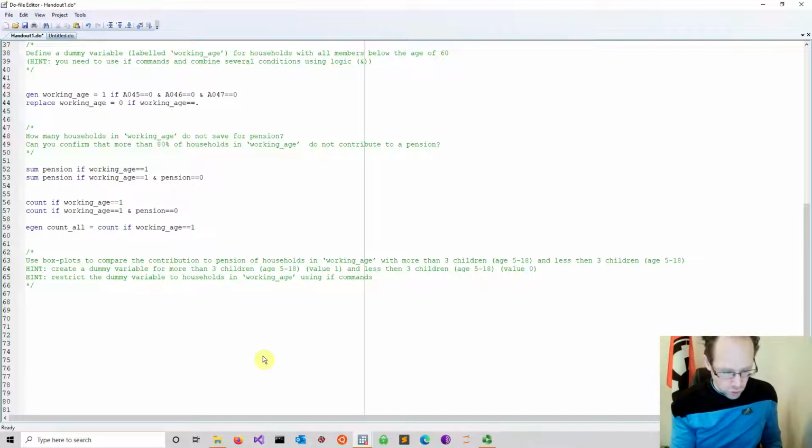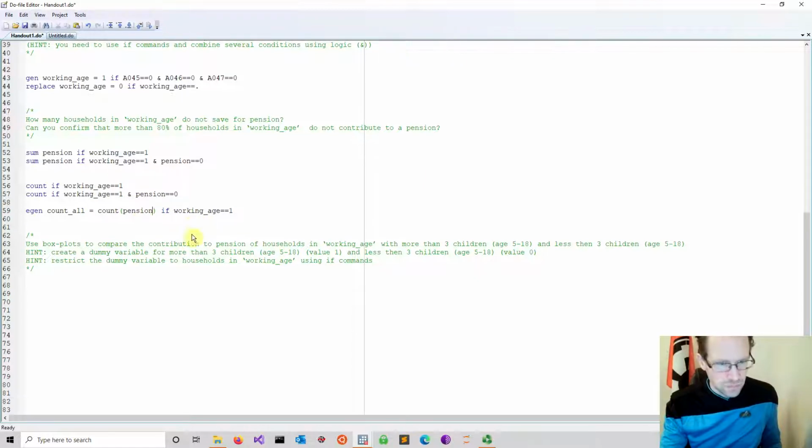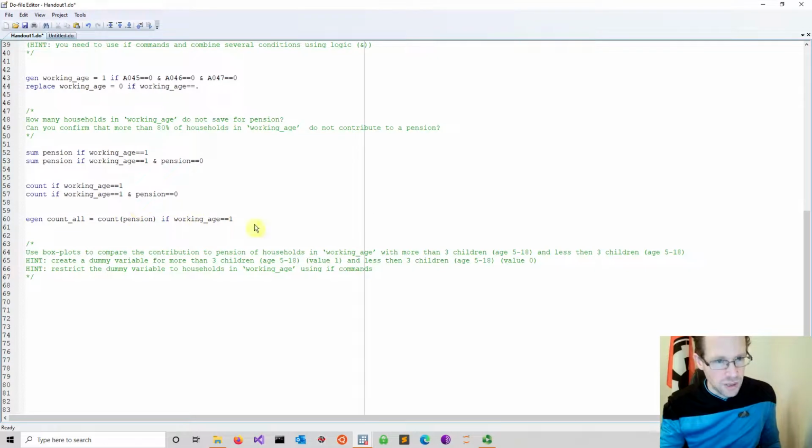It's a count function, and I pass in what I want to count. I want to count actually information regarding pension. So that's in here. Or I can actually also do this on working age. It doesn't really matter. And if working age is equal to 1, so that's exactly the first condition.